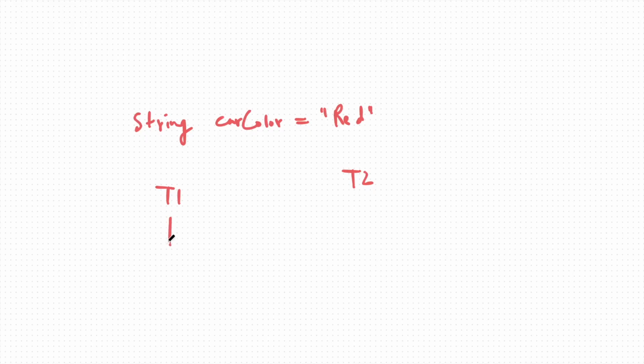Thread T1 comes and changes the color of the car from red to, probably, violet. T1 changes the color of the car from red to violet, and T2 changes the color of the car from red to blue.